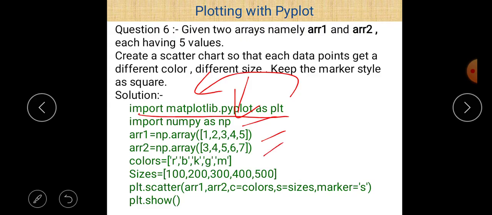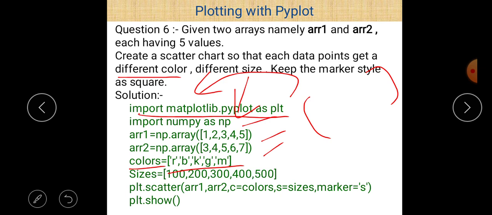Now according to the question, we want to take different colors for different scattered values. There are 5 values, so we take 5 different colors. First of all we take a variable colors, create a list, and in the list give different color names. Color representations use different characters.